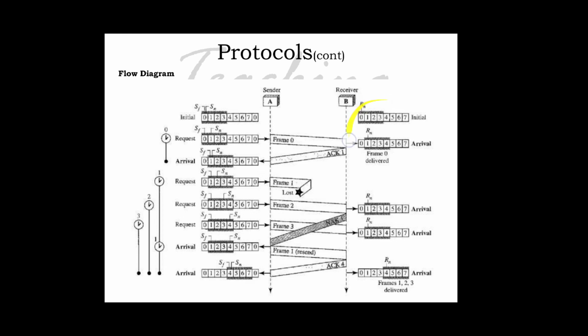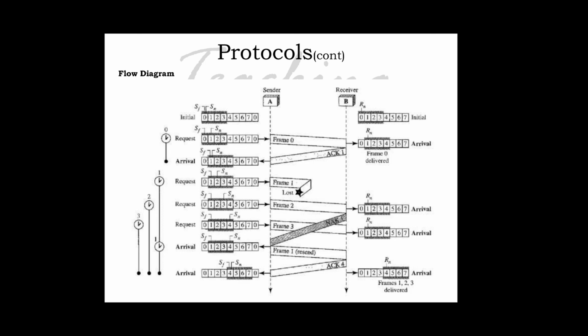So here it is expecting frame 0, which is delivered, and frame 1 is lost. Frame 2 has arrived and frame 3 has arrived, but it cannot send because frame 1 needs to be resent to the receiver side. And there are two conditions for the delivery of frames to the network layer. First, a set of consecutive frames must have arrived, and second, the set starts from the beginning of the window.